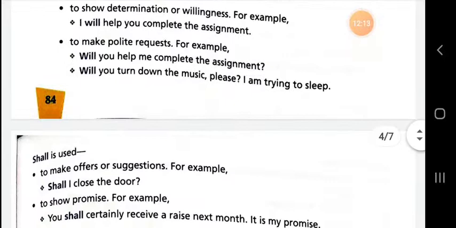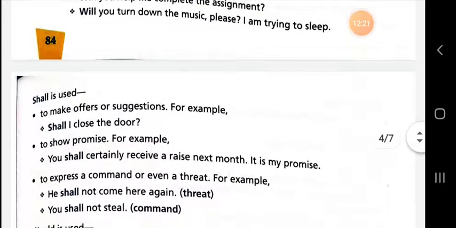Dear student, now the next topic on which we are going to talk is shall. Shall is used to make offers or suggestions. When you are going to make an offer or suggestion to anybody, speaking or writing a sentence that indicates an offer or suggestion, you can use shall. Shall I close the door?